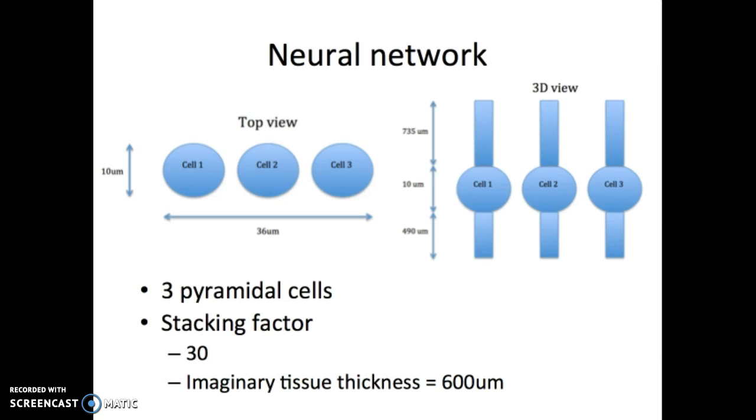In a mice hippocampus, the CA area, the cellular volume density varies from around 180,000 neurons per millimeter cubed to 300,000 neurons per millimeter cubed. This is referenced on my reference slide. Using a tissue thickness of around 600 micron, a stacking factor of 30 can be used to represent the cellular layout of the tissue.